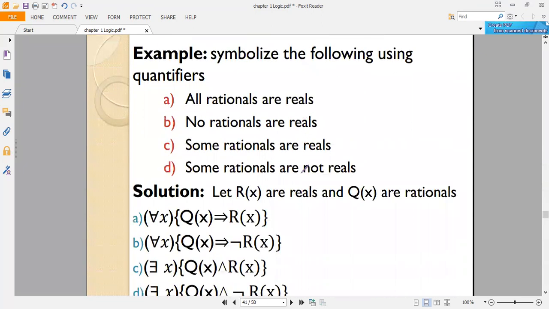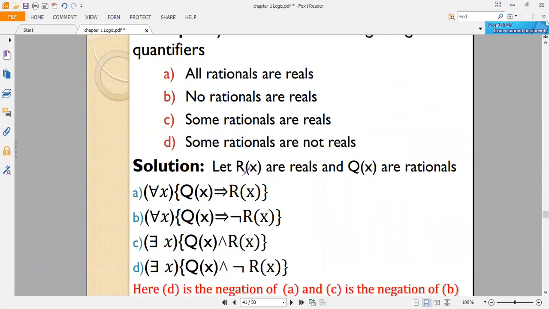Let's symbolize the following expressions using quantifiers. All rationals are reals. No rationals are reals. Some rationals are reals. Some rationals are not reals. So clearly, let's represent R of X as real numbers, and let's express Q of X as rational numbers. So the first one, all rationals are reals, means that for all X, Q of X implies R of X. እያንዳንዱ rational real ነው። ስለዚህ ሁሉም rational number real number ነው ማለት Q of X implies R of X ነው።